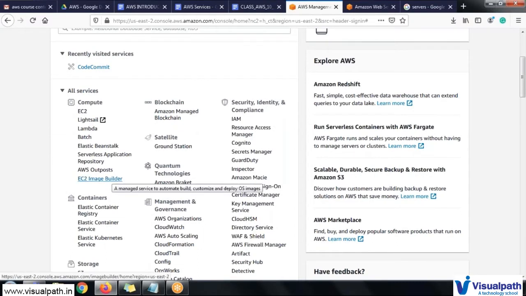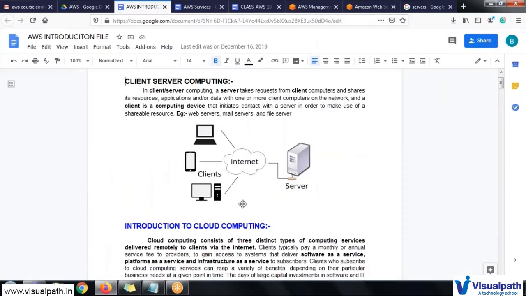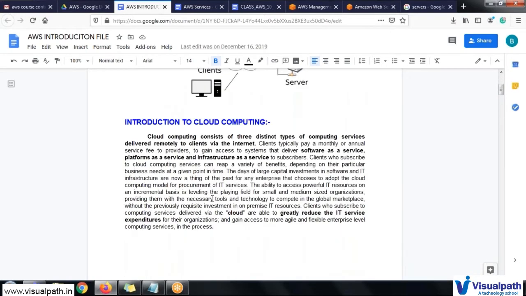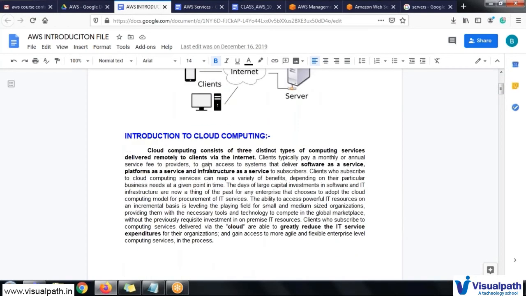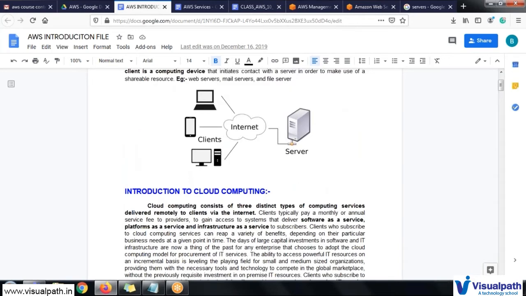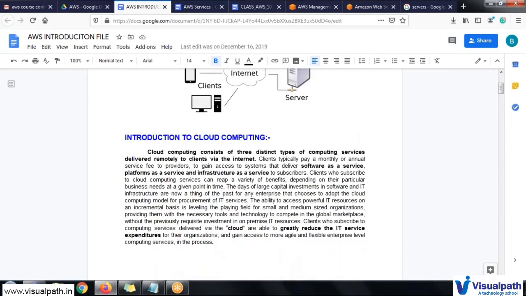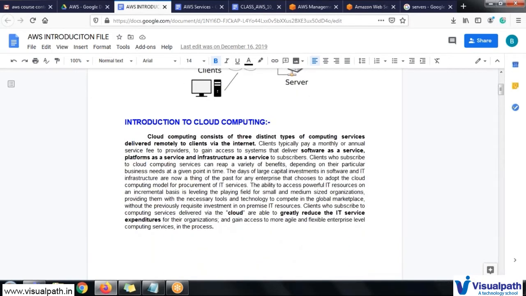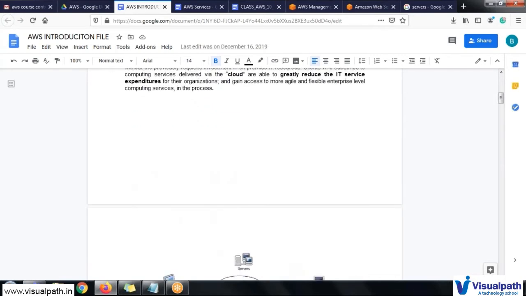So I will make sure to take you through the services one by one, and what exactly the services are. Simply think like you are using your machines to access some data from a different location through the internet. This is called client-server computing. In the classes we will discuss exactly what client-server is, how it accesses, how we are utilizing it, what the basic requirements are, and how they are provided with what kind of configurations. We will look at it.